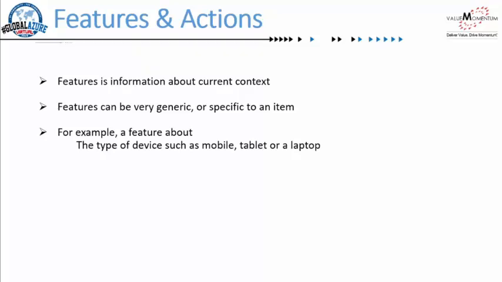We can also be very specific. Instead of passing the mobile as a feature, we can actually give the device ID as one of the features. So the next time the user interacts with the same device, we can personalize the content based on the device for him or her.